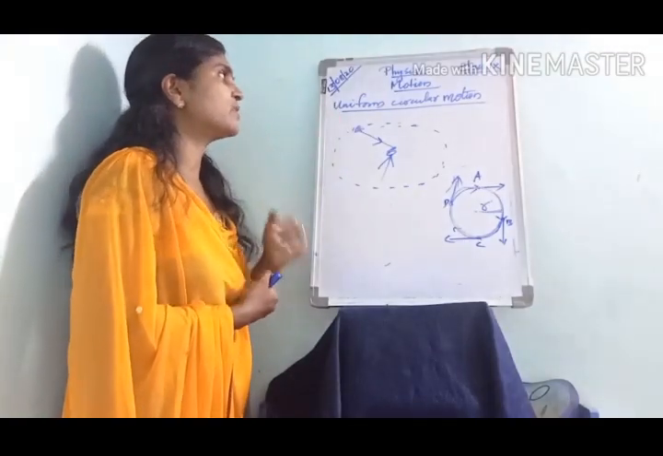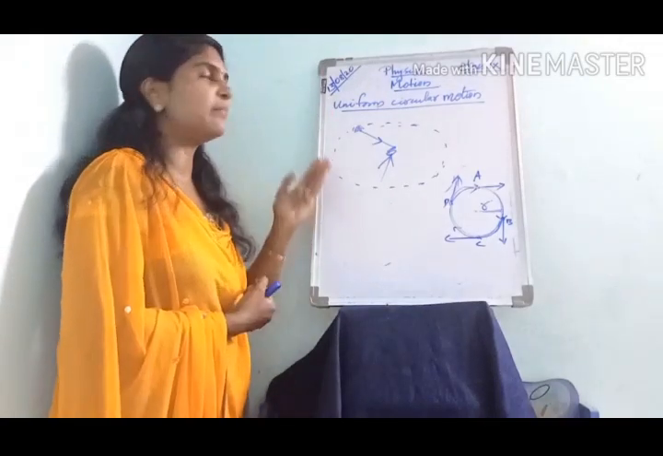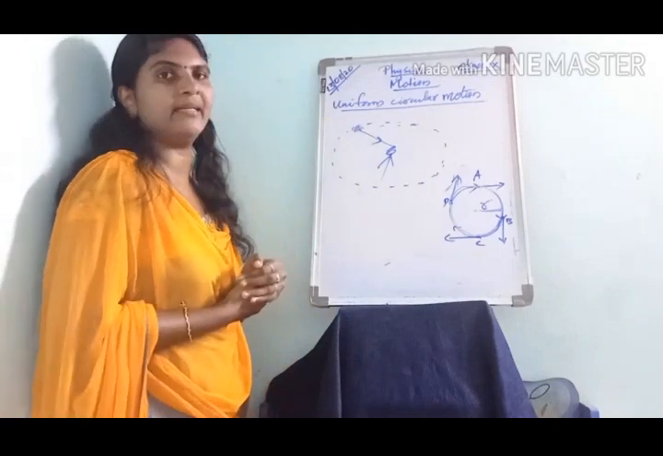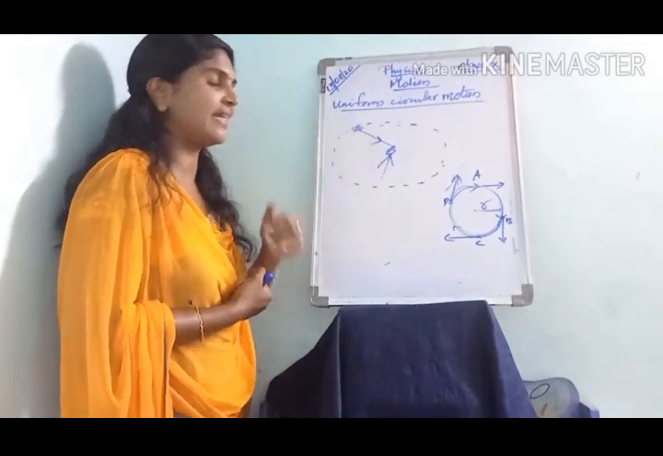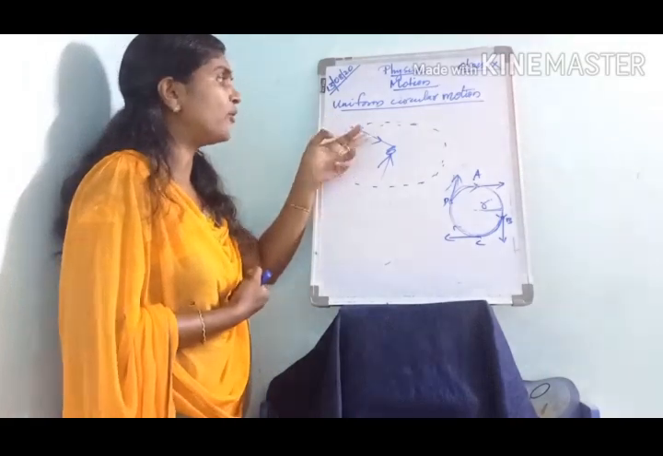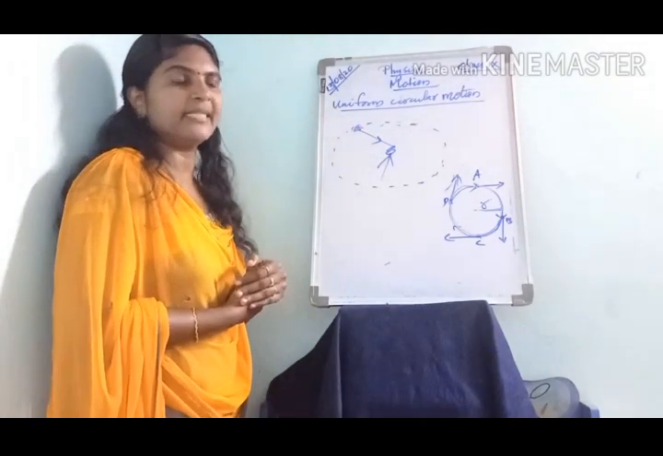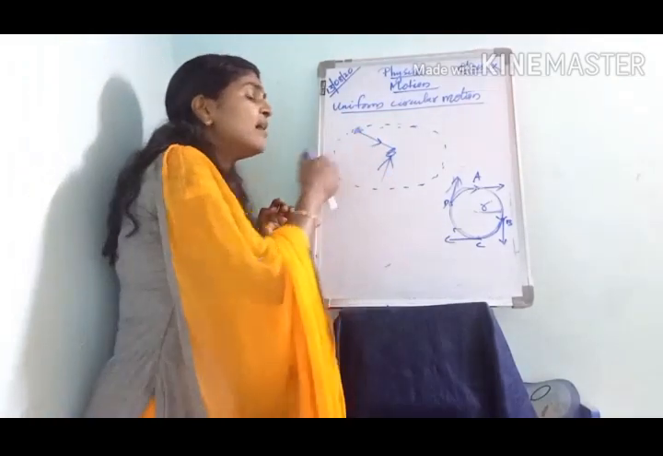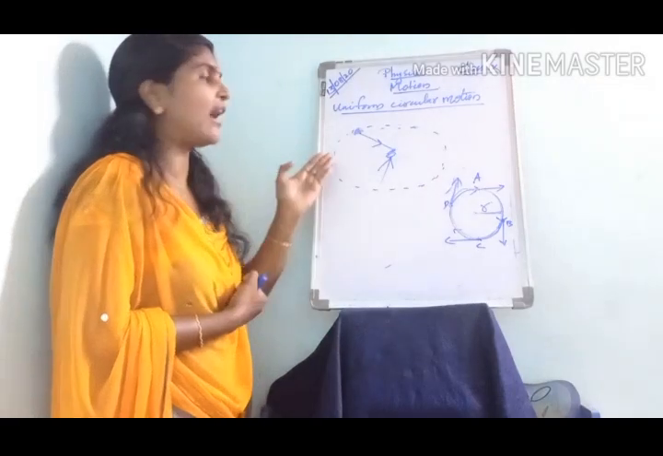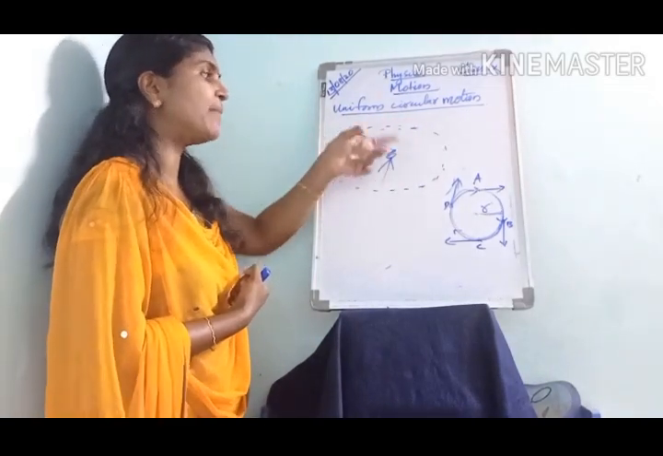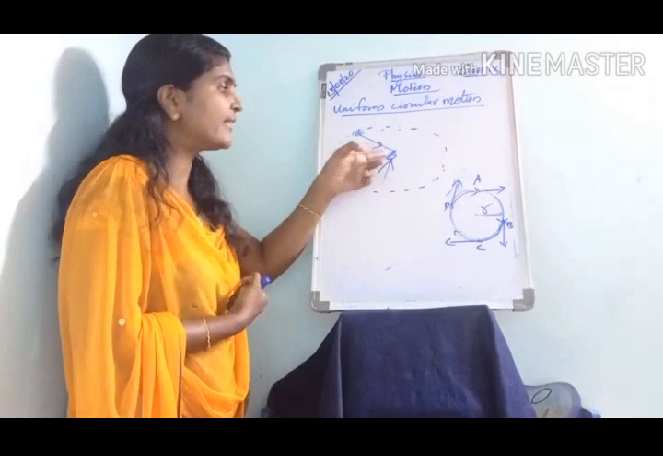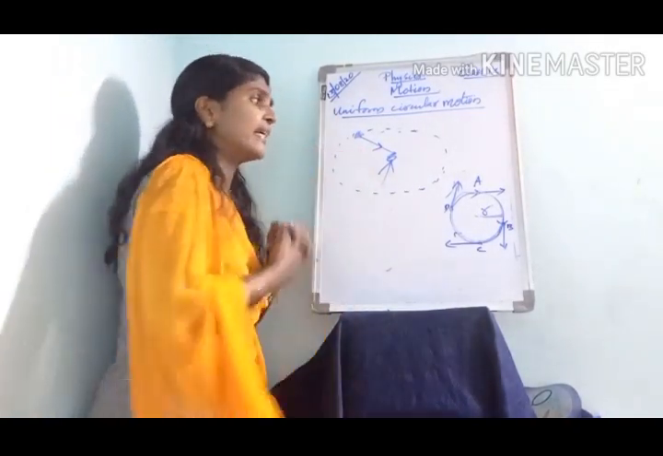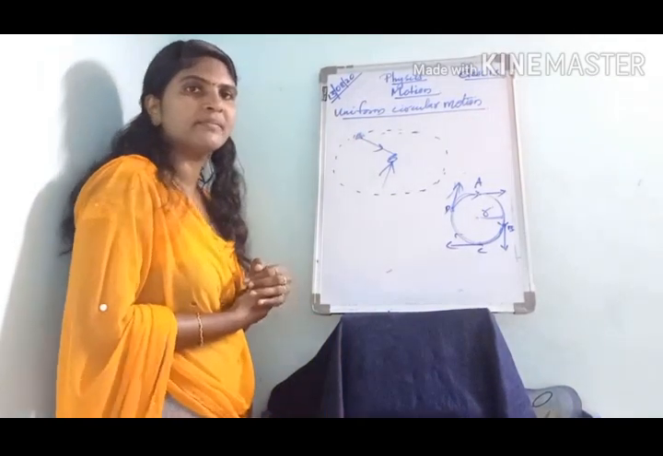Let's see some examples of uniform circular motion. For that we have to take a thread and tie a stone at one of its ends. Then move the stone to describe a circular path by holding the other end of the thread. Then when we release the thread, what happens to the stone?